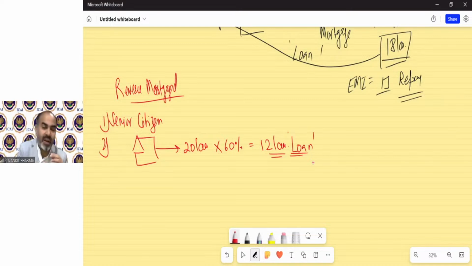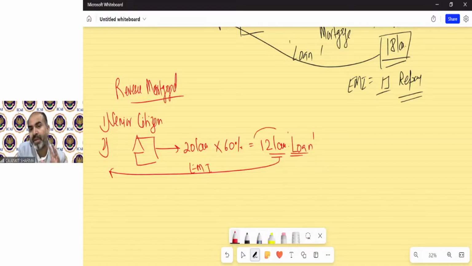Generally, the loan value will be given to you in lump sum and you have to repay it with the help of EMIs. But in this reverse mortgage scheme, this loan will be provided to you in equal monthly installments. The sanction amount will be in lump sum, but the disbursement will be in monthly installments.